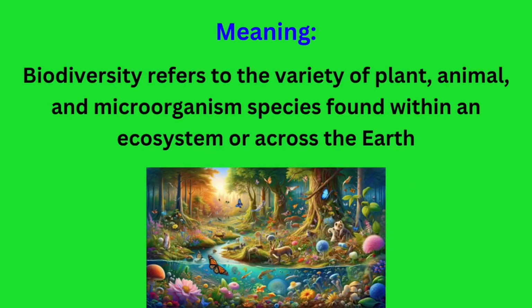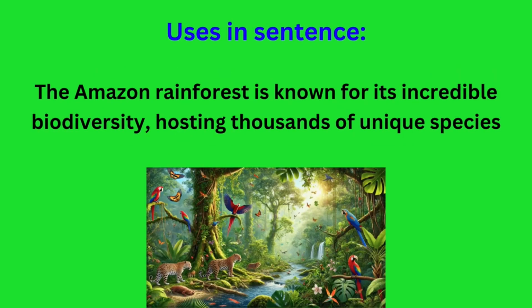Now, repeat after me. Biodiversity. Biodiversity. Meaning: biodiversity refers to the variety of plant, animal, and microorganism species found within an ecosystem or across the earth. In a sentence, the Amazon rainforest is known for its incredible biodiversity, hosting thousands of unique species.